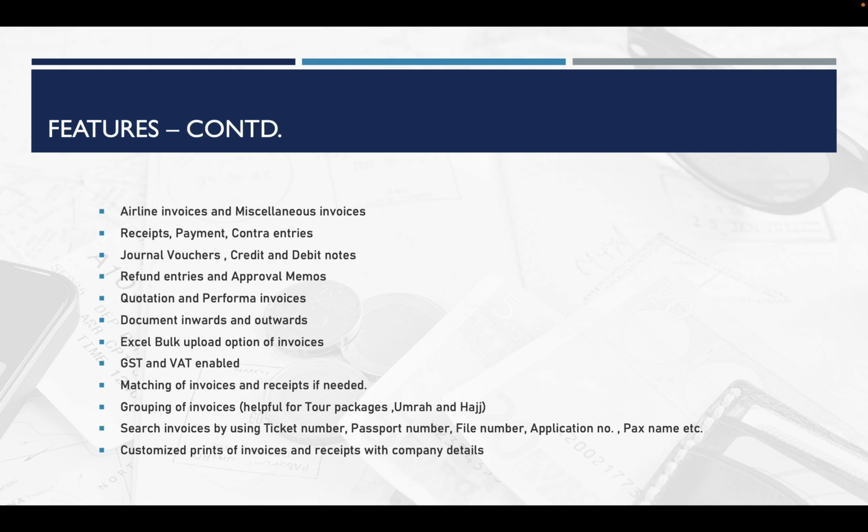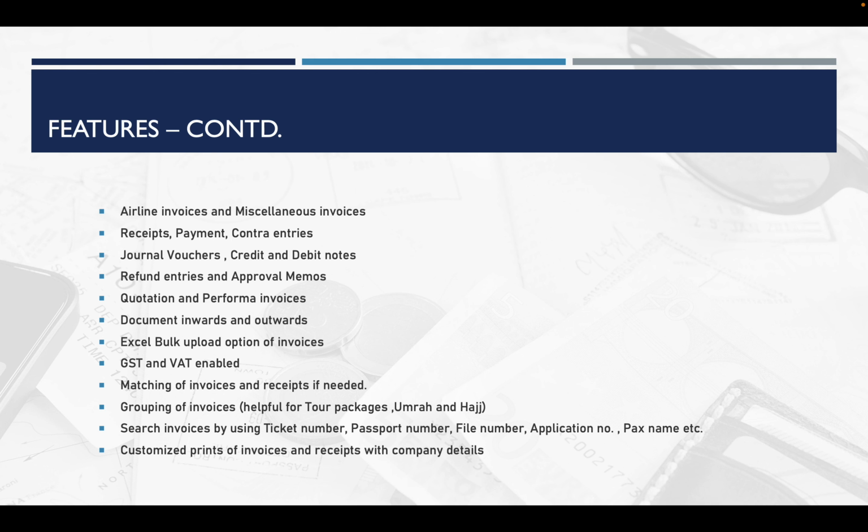Similarly, there is another option, invoice bulk upload. By using this option, if you have prepared the Excel sheet in a specific format, you can upload it, and the system will automatically generate all the invoices accordingly.